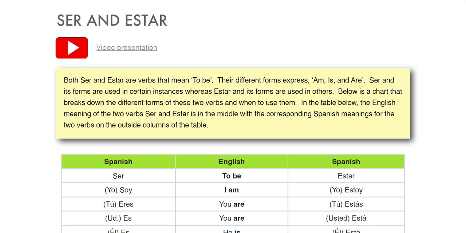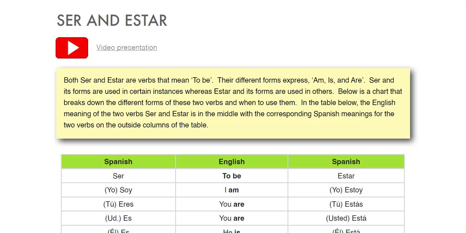All right, in this section we'll be talking about the verbs ser and estar. Both ser and estar are verbs that mean to be. Their different forms express am, is, and are. Ser and its forms are used in certain instances, whereas estar and its forms are used in others. Below is a chart that breaks down the different forms of these two verbs and when to use them.